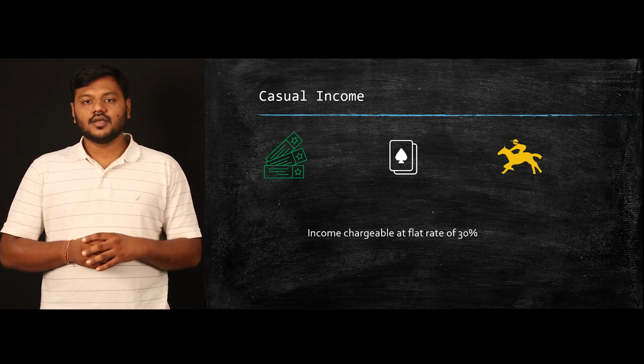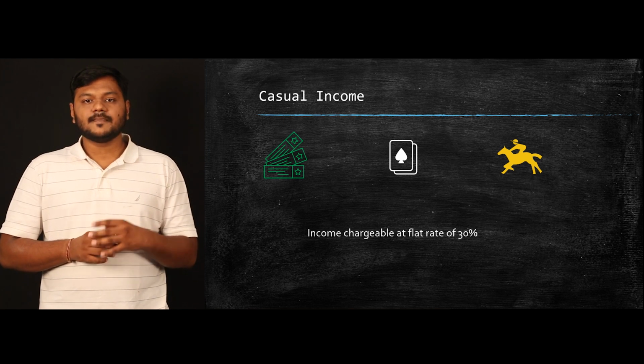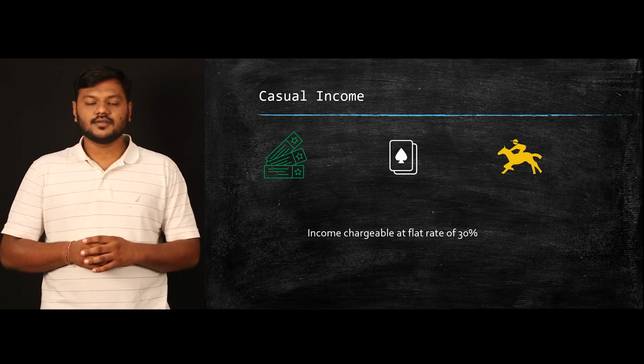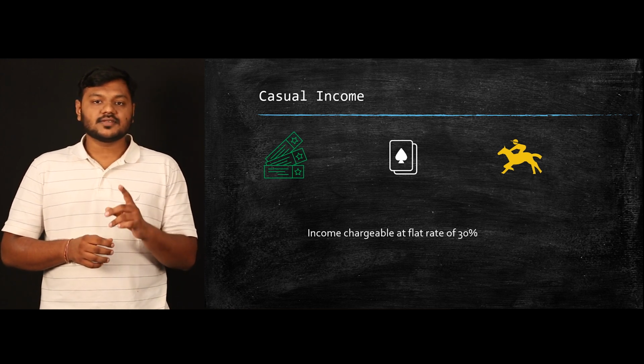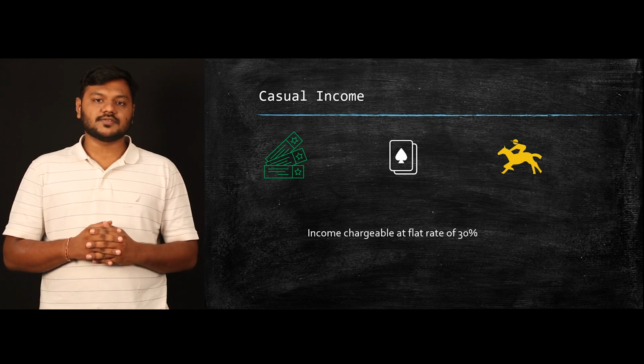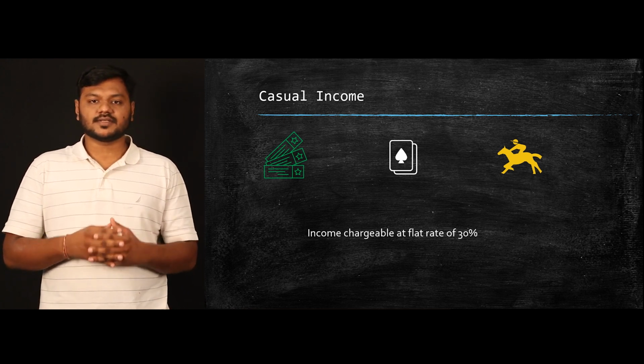Like in a horse race, let's say you have invested 1000 rupees and you got 10,000 rupees as prize money. So here only 9,000 rupees will not be taxable. Rather, the whole amount of 10,000 rupees will be taxable at the flat rate of 30%.